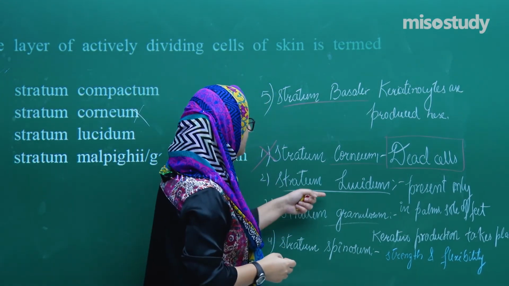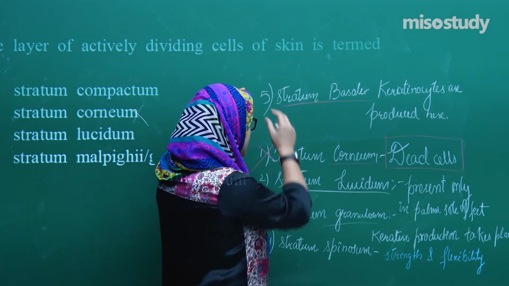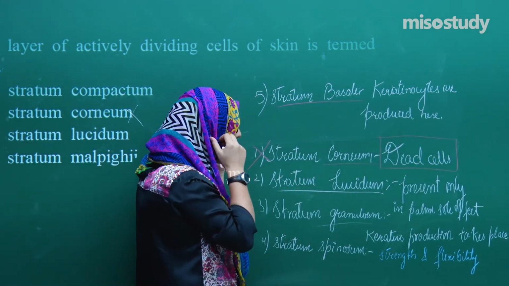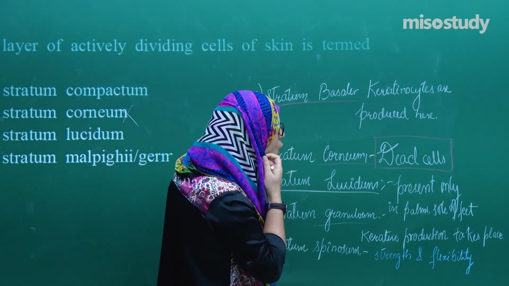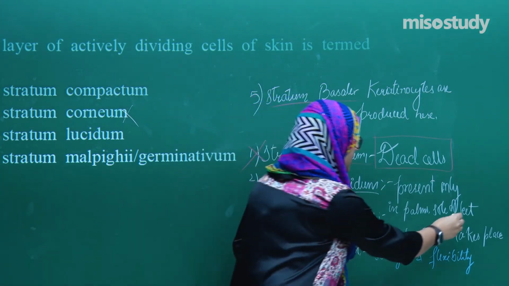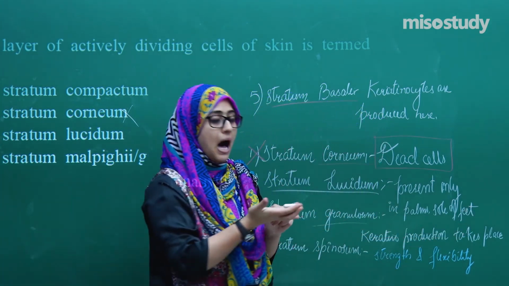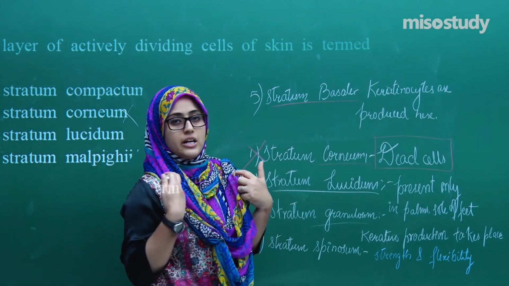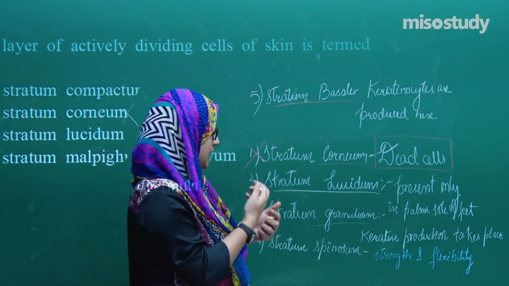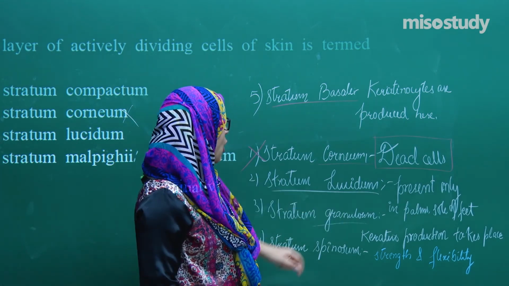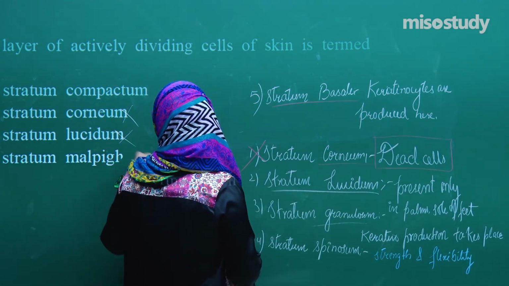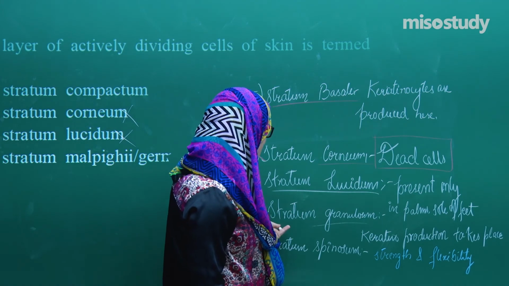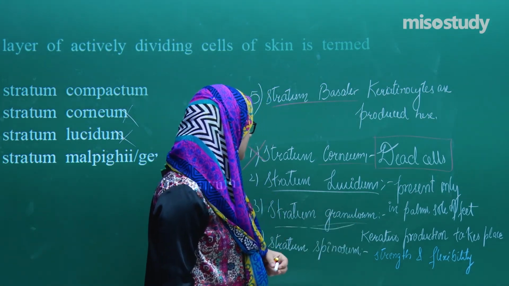Now coming to the stratum lucidum. This lucidum is present only in the palms and sole of the feet. So what do you think? This is not present in other parts of the body, other parts of the skin. So this option is also eliminated. This option is gone.